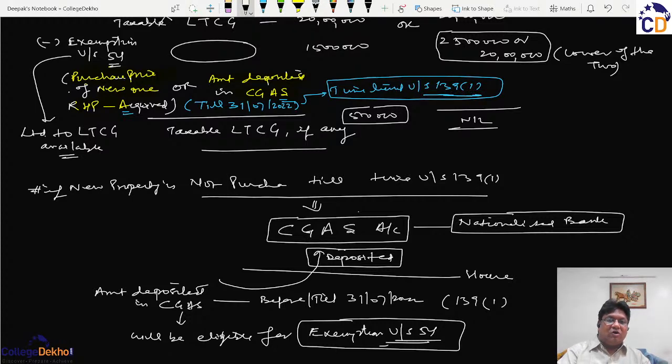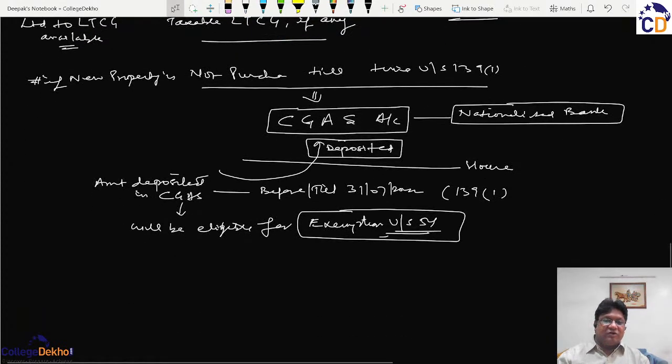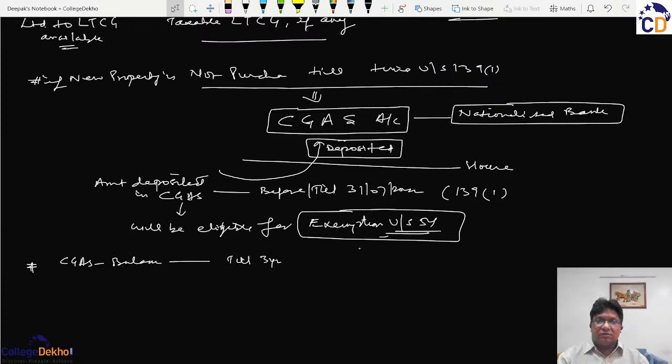Okay, and now with all this, you also have to remember that you have to use the capital gain account scheme balance till 3 years.